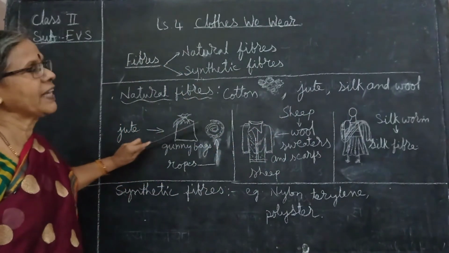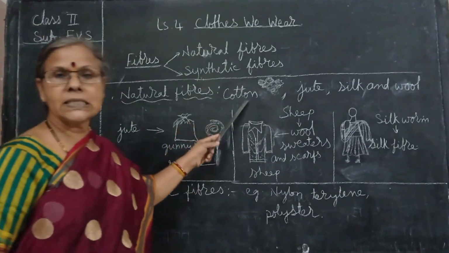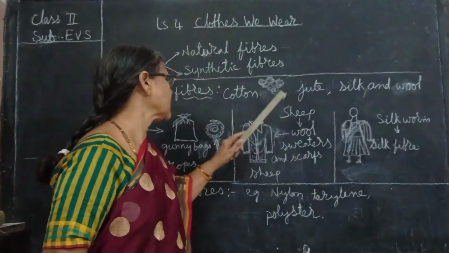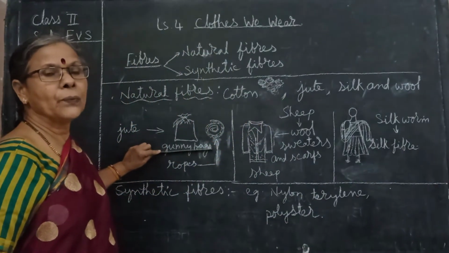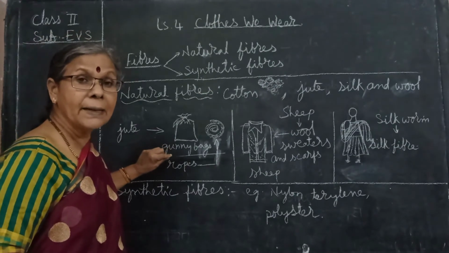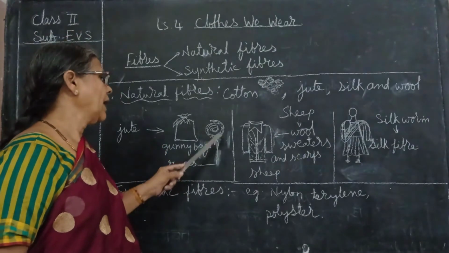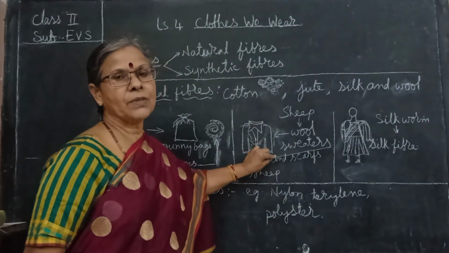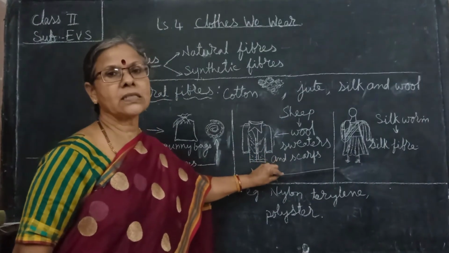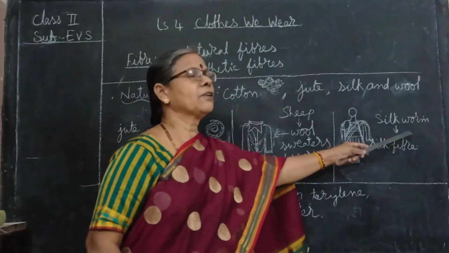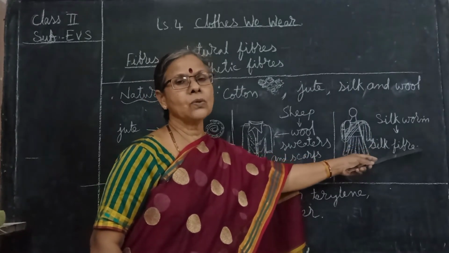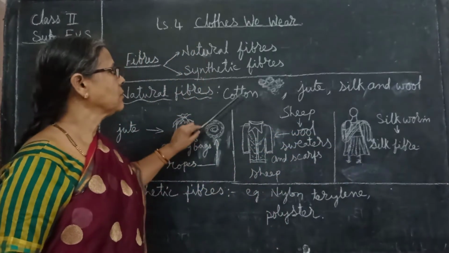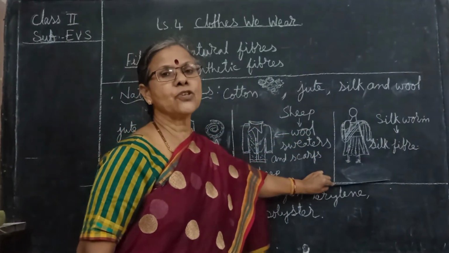So what are the uses of these fibers? Cotton, saris, dress materials and all, we wear regularly in our houses. Jute, we make gunny bags, and ropes also can be made. Wool, we get it from the sheep, and sweaters and scarves are made. Silk, we get it from the silkworm. So these fibers are all made from natural substances.